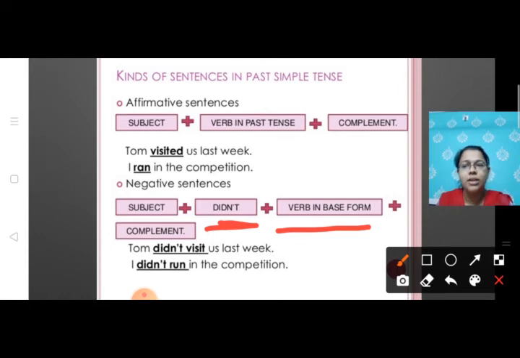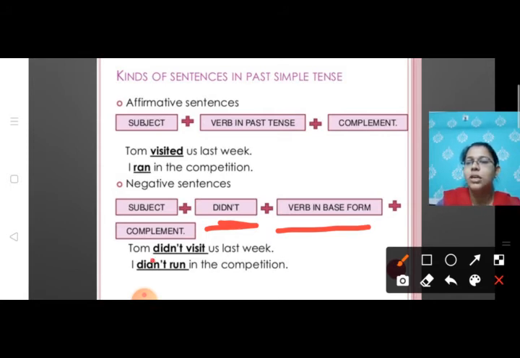So you have to remember that when we make a negative sentence and when we use did not along with it, okay, remember only did not. If you are using was not or were not, then we have to change, but when we use did, then the verb that goes with it we have to use in present form. Okay, for example, Tom didn't visit us last week.